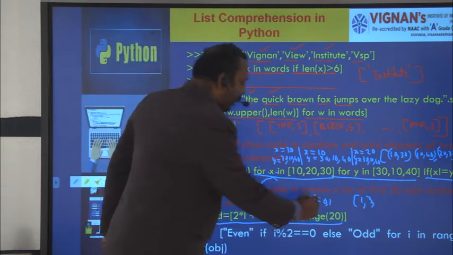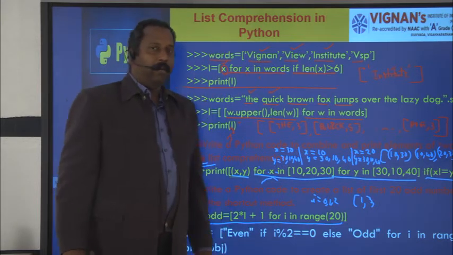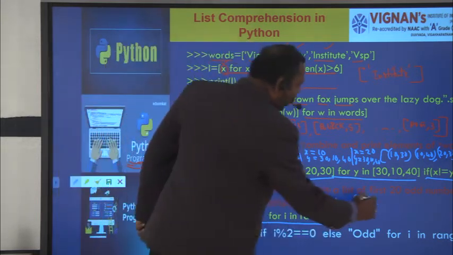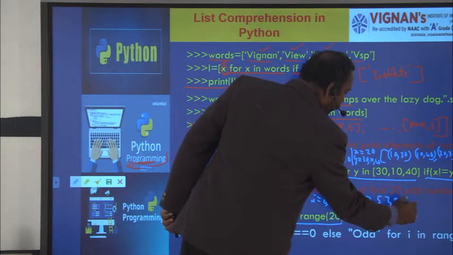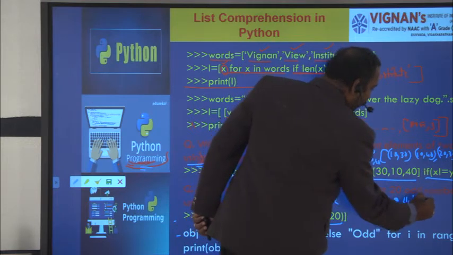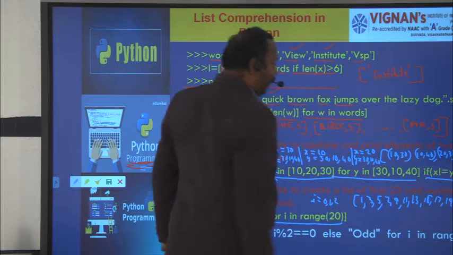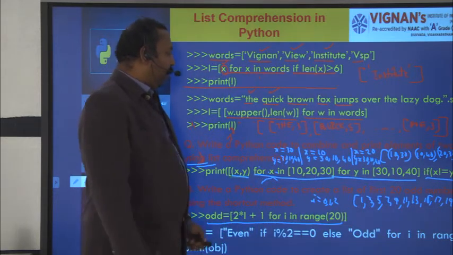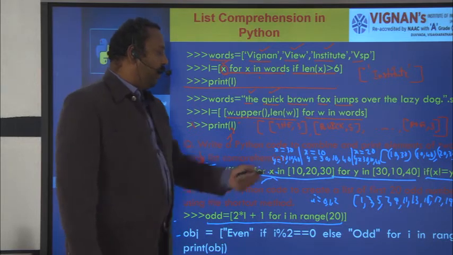And i gets value 2, and 2 into 2 is nothing but 4 plus 1, you will get the value 5. So like this you will get 7, 9, 11, 13, 15, 17, 19 as the output. So all the odd numbers, the first 20 odd numbers, you will get as the output.